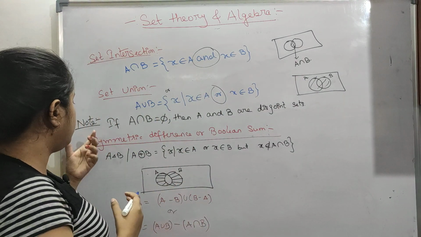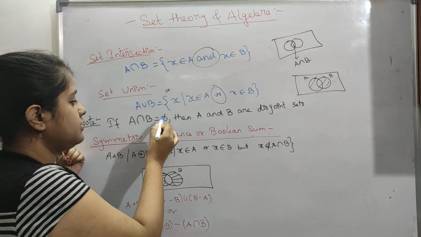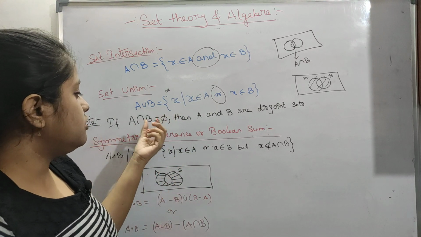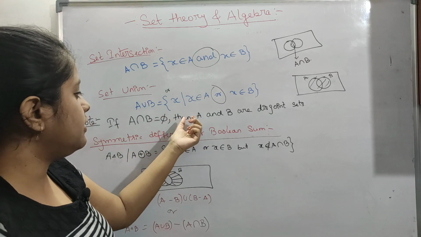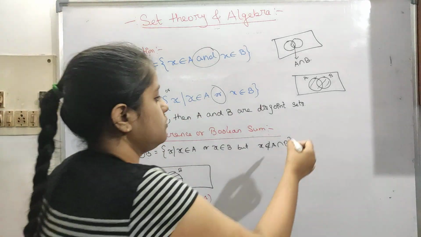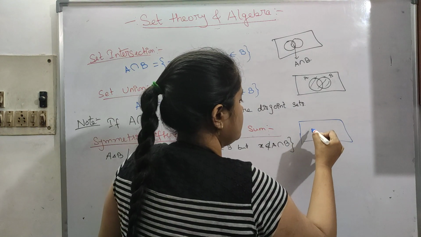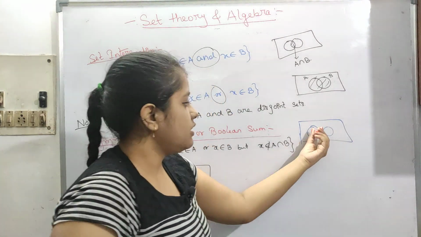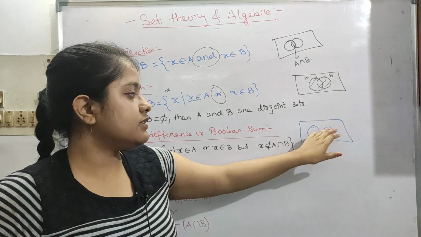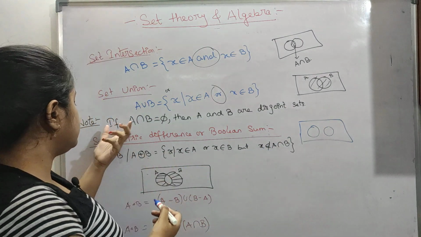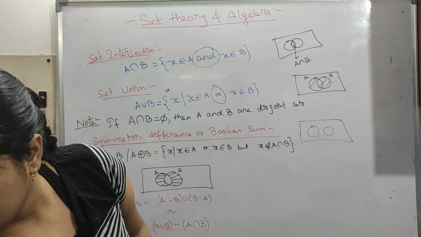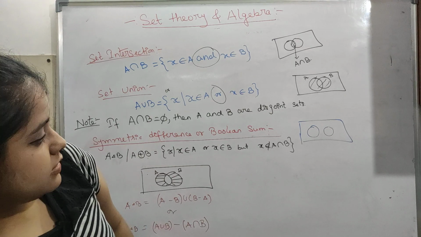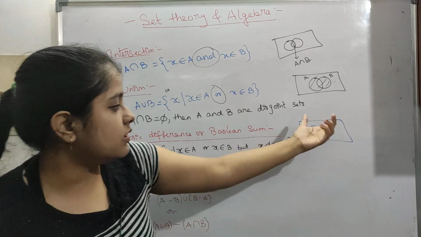Now an important point, note: if A intersection B is equal to phi, the null set, then A and B are disjoint sets. A intersection B will be null, because there is nothing common between them. So if A intersection B is null, then they are disjoint sets. These two are disjoint.